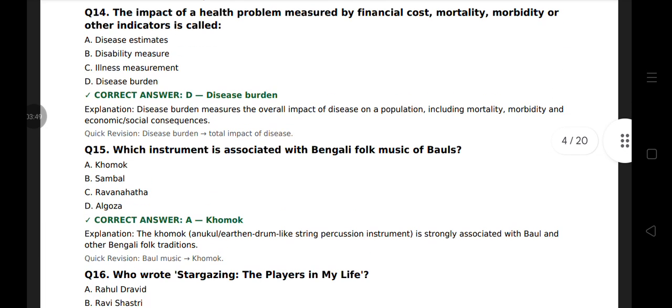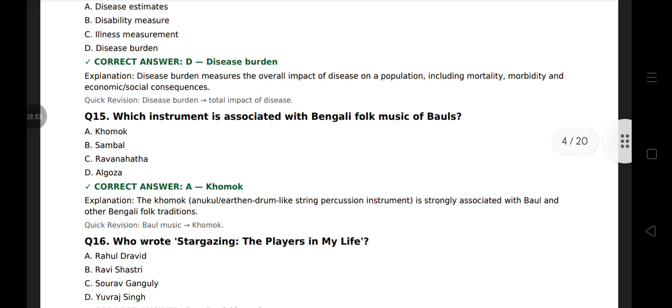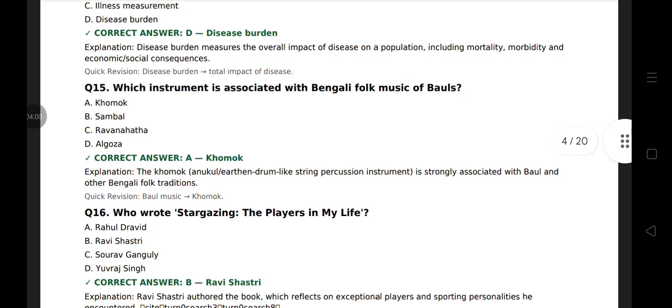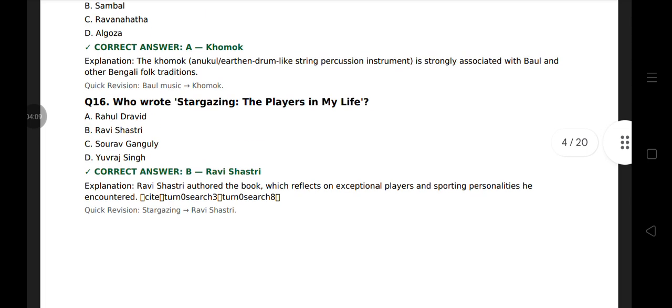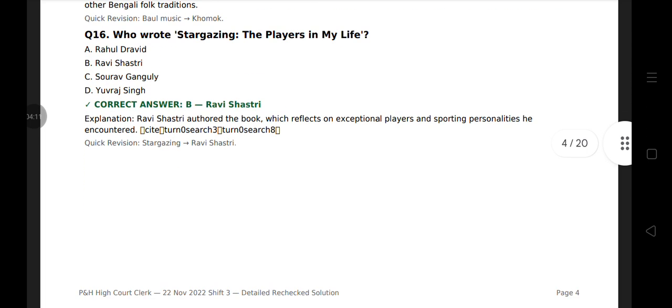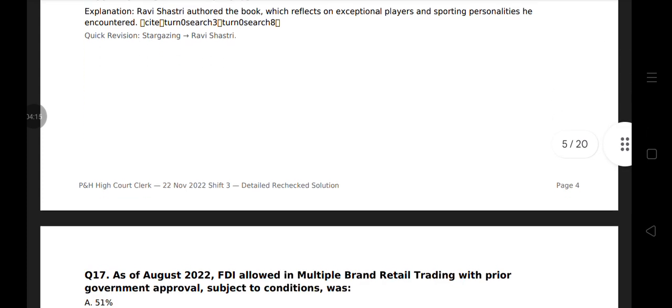Question 15. Which instrument is associated with Bengali folk music of bauls, that is khamak? It is strongly associated with bauls and other Bengali folk traditions. Question 16. Who wrote Stargazing: The Players in My Life, that is Ravi Shastri, which reflects on exceptional players and sporting personalities he encountered.